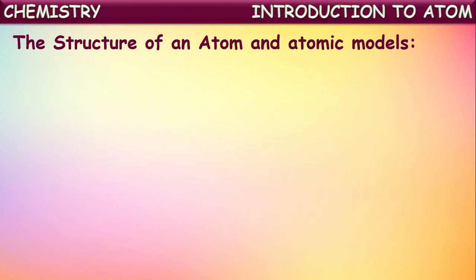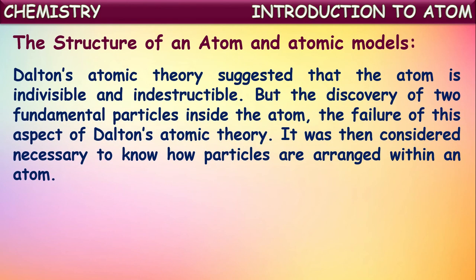Now let us see the structure of an atom and the different atomic models which explain the structure of atom. Dalton's atomic theory suggested that atom is indivisible and indestructible. That was the first theory which explained the structure of atom. In that, it was proposed that atoms are indivisible and indestructible.